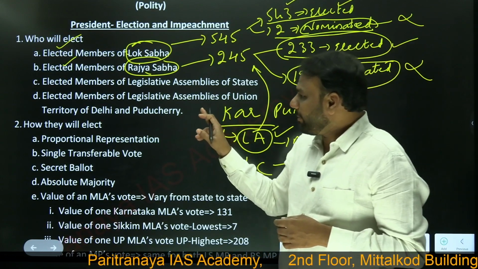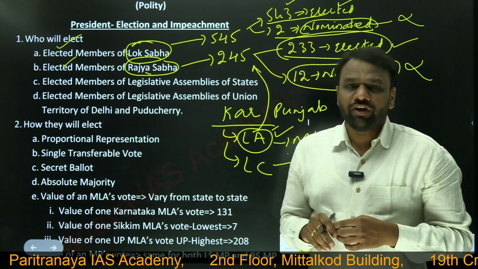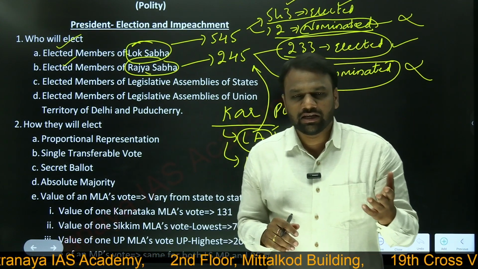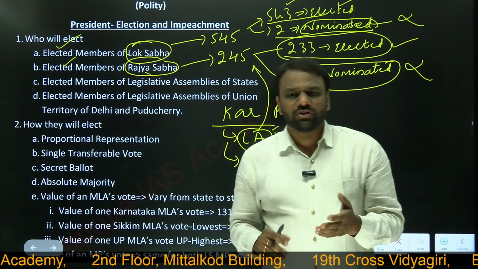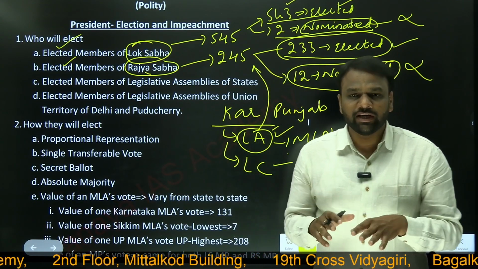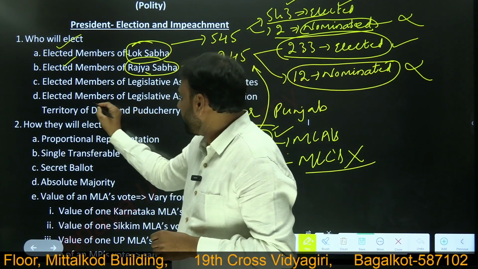Next, elected members of legislative assemblies of the Union Territories of Delhi and Puducherry. We have 8 union territories: Lakshadweep, Andaman and Nicobar Islands, Puducherry and so on. So we have 7 union territories and 1 capital territory. This Delhi, we call it the capital territory.